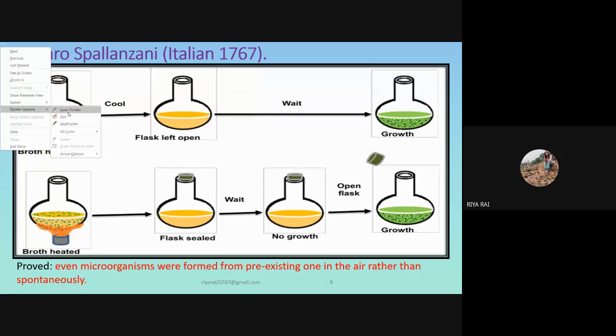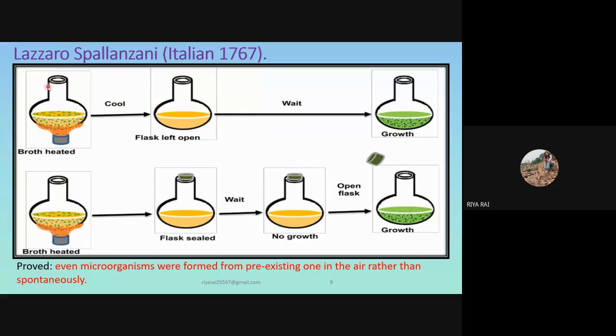Let me show it through the pointer. Yes, in this jar, as we can see, it is not covered with the cork, and once the broth was heated, it was made free from microorganisms. But after it cooled and the air brought bacteria and microorganisms into the jar, the growth of different microorganisms took place in that jar. But when the flask was sealed, no growth occurred, but after opening that flask, growth was seen in that also. So this experiment proves that even microorganisms were formed from pre-existing ones in the air rather than spontaneously.